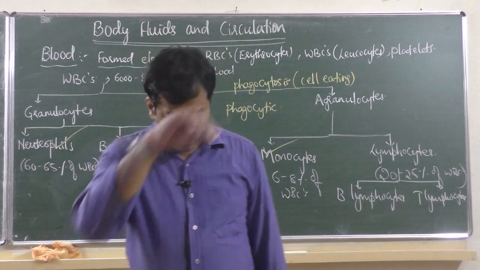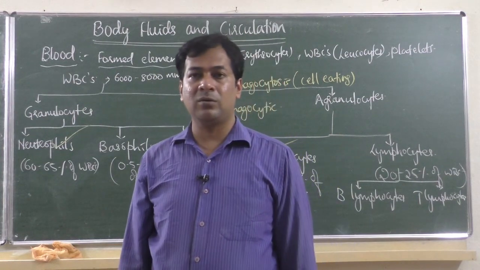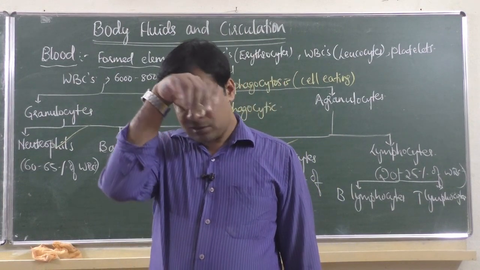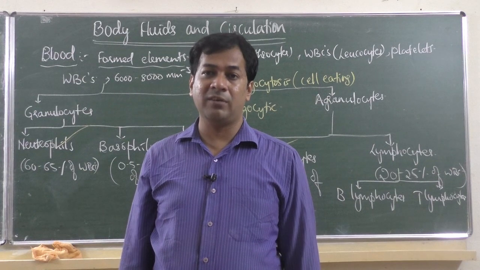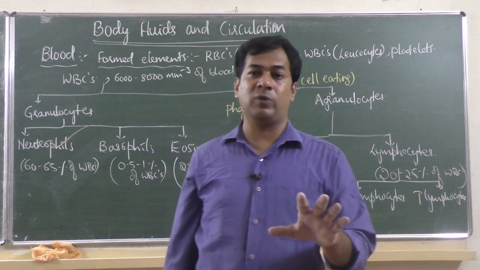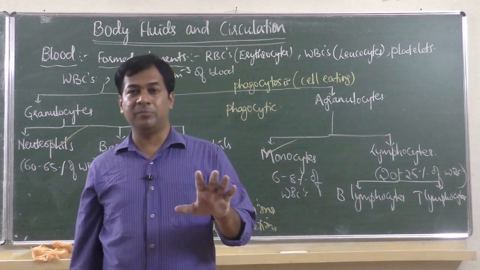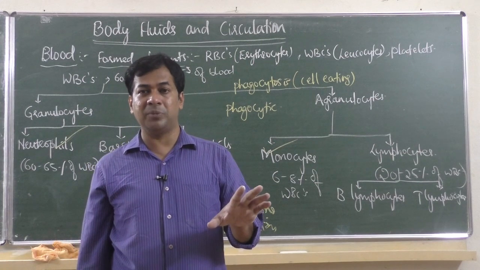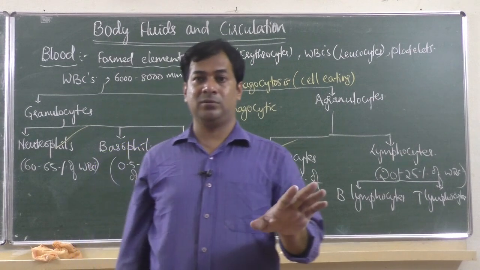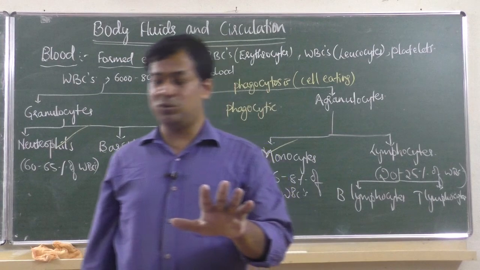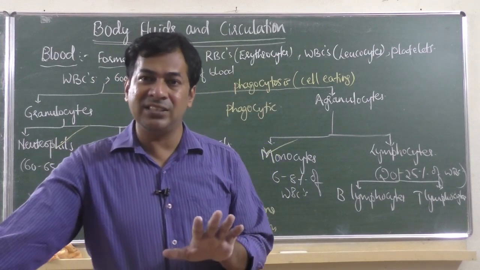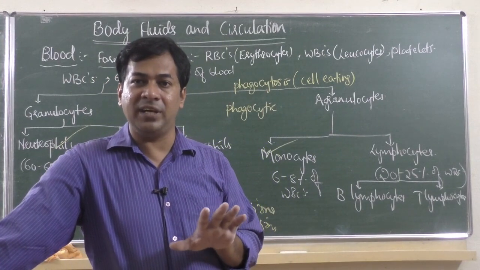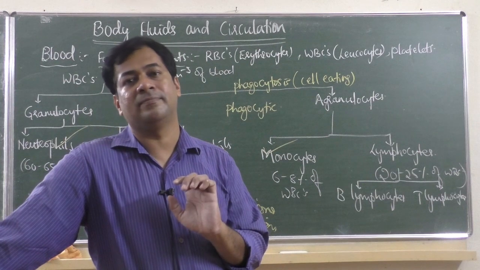Now about COVID cases, coronavirus cases, they are talking about a person needing very good immunity to fight that virus. If the person has weak immunity, then the person may die also. Usually in young age, below 45 years of age, immunity is very strong.